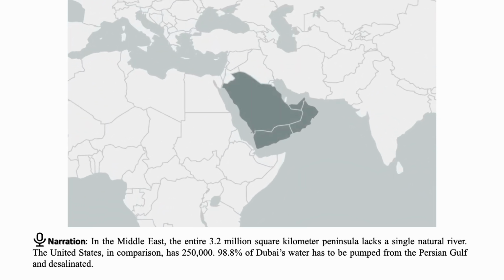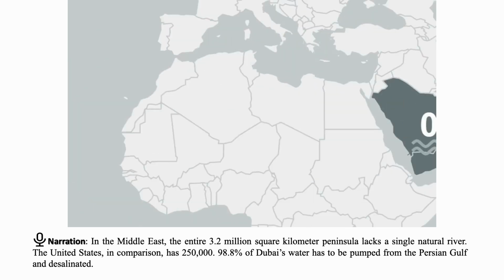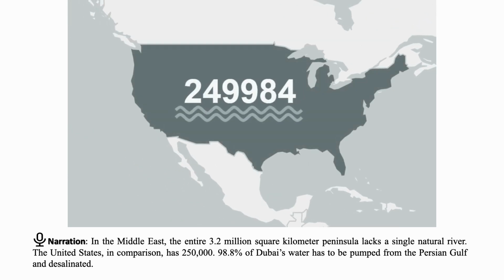In the Middle East, the entire 3.2 million square kilometer peninsula lacks a single natural river. The United States, in comparison, has 250,000. 98.8% of Dubai's water has to be pumped from the Persian Gulf and desalinated.